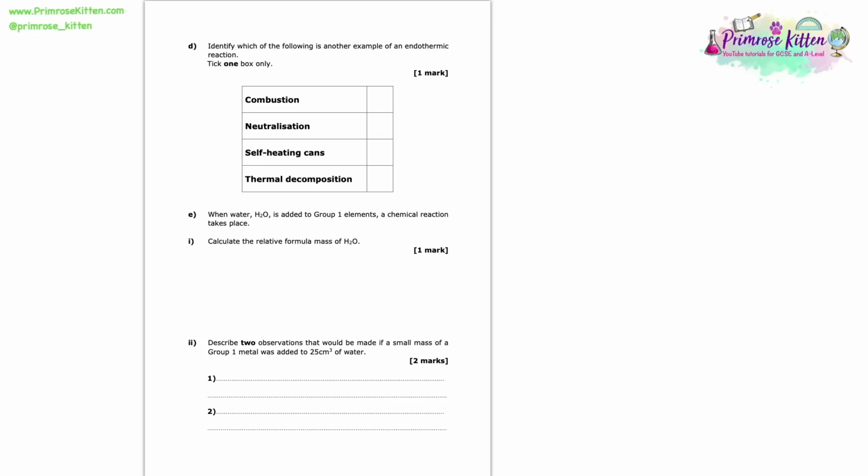So here we're asked to identify which of the following is another example of an endothermic reaction. And this is something that we're just expected to know through learning about different examples of endothermic and exothermic reactions. So here the correct answer is going to be thermal decomposition. Now this here is going to be a very standard example of an endothermic reaction. The other 3 examples are all generally going to be exothermic.